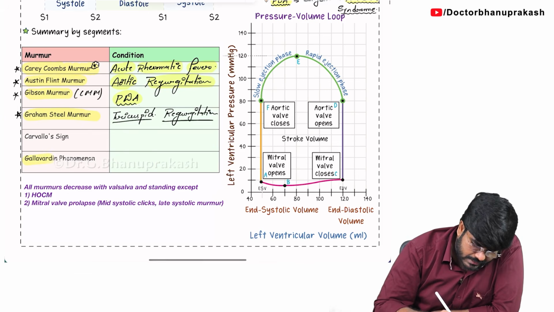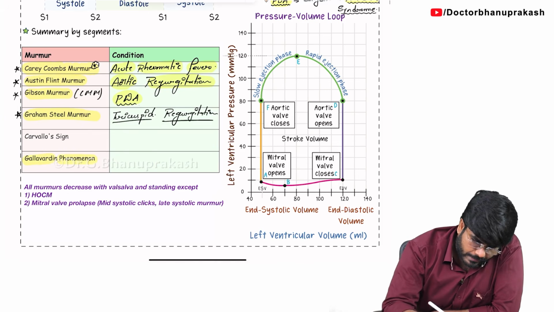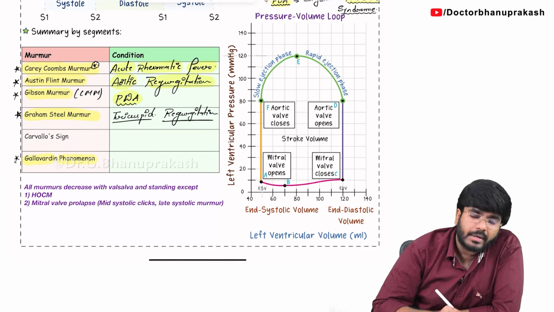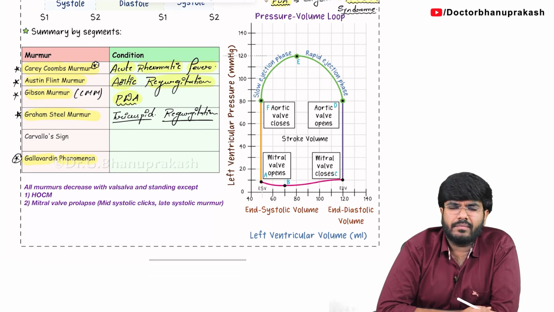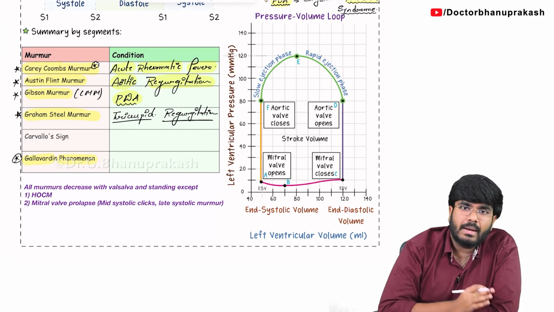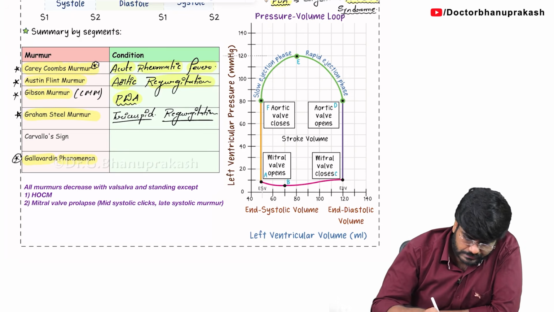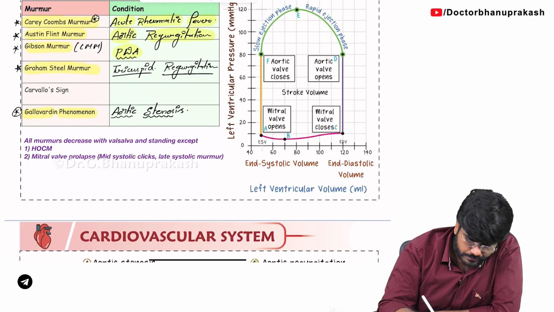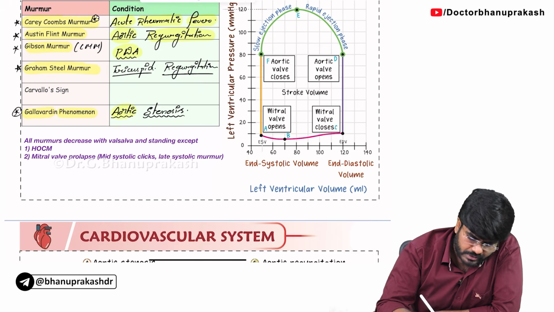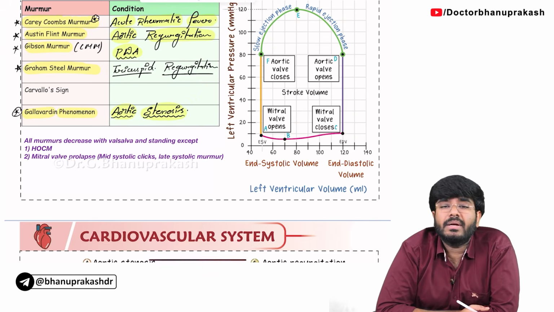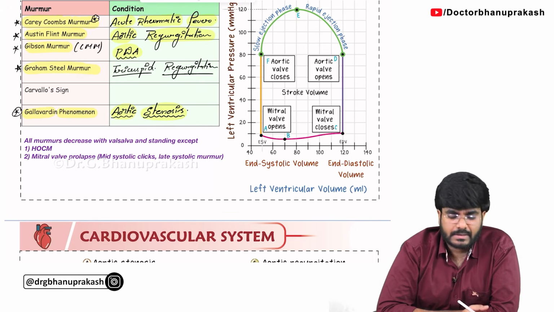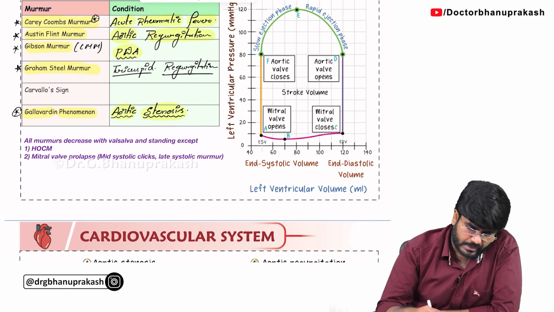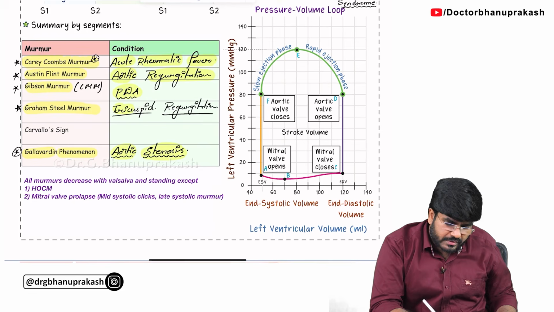Next, for your exam, this Gallavardin phenomenon is important. What is Gallavardin phenomenon? It is the radiation of the murmur towards the apex of the heart, seen with aortic stenosis. We already know in a patient with aortic stenosis, there is going to be a crescendo decrescendo murmur, but this murmur is going to radiate towards the apex of the heart. That is Gallavardin phenomenon. So, these are some important named murmurs which I want you to know for your exam.